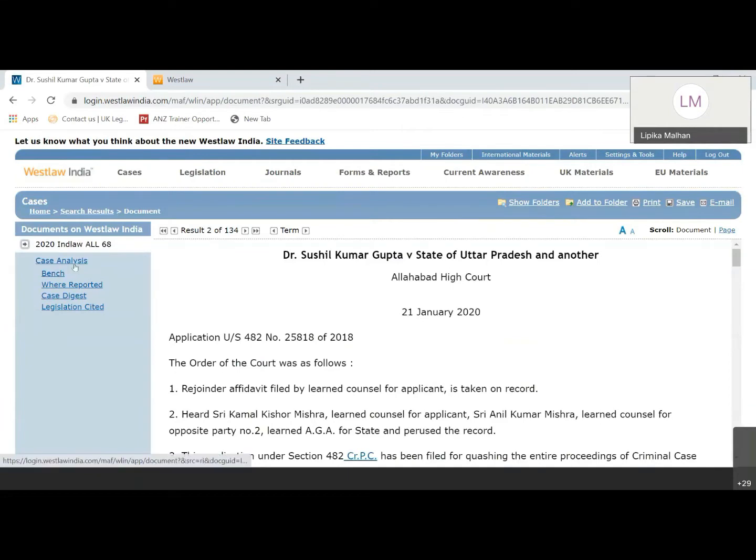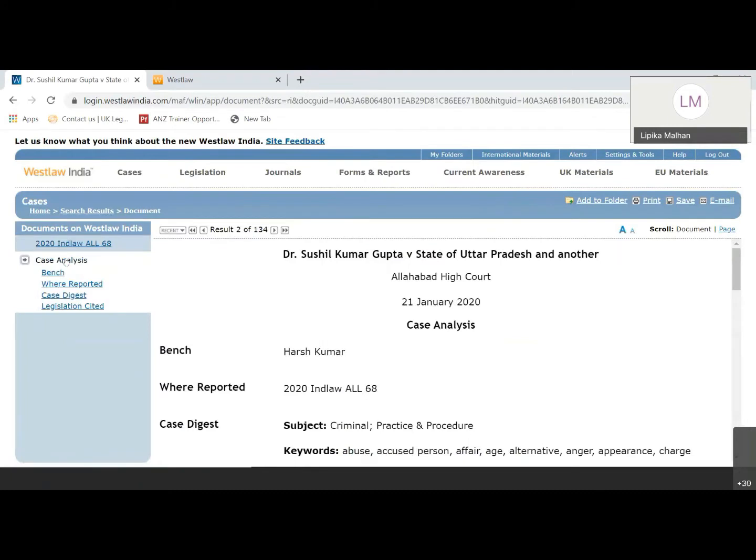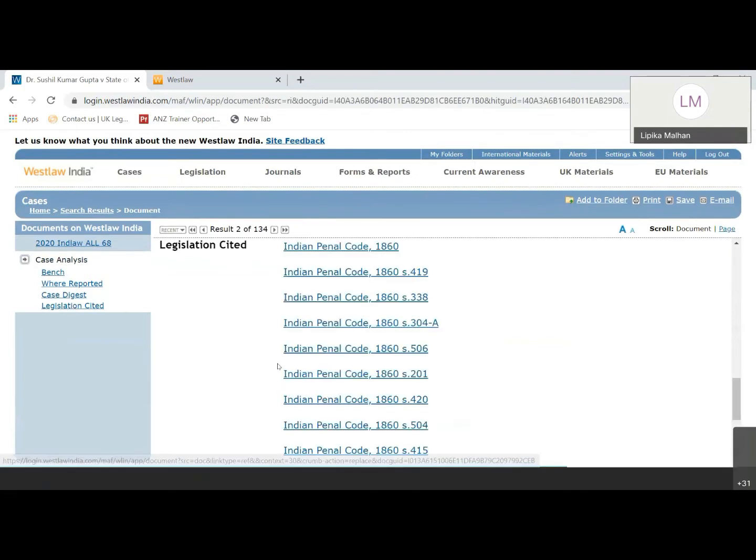On the left hand side, there's a case analysis section which gives you additional information related to the case, as in what was the bench, where it was reported. In case there are any cases which are cited here, that will be mentioned over here. These are only the legislation which are provided here for this particular case. So all of this will be hyperlinked. In case there are cases citing or cited cases, everything will be given here. So this is an Indian judgment which we just looked at. So this was a common search which we did.